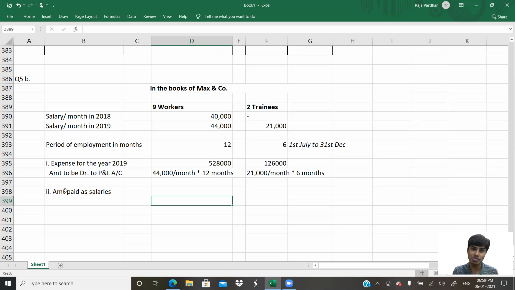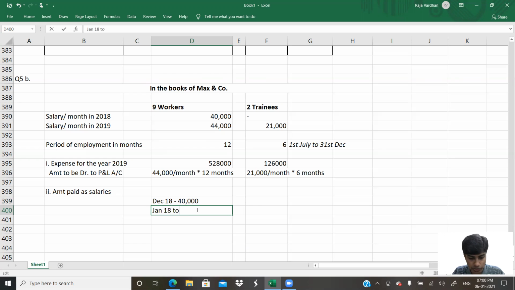Last year 2018 December salary is paid in January 2019 and December 2019 salary is paid in January 2020. So what is paid here is December 18 salary. December 18 salary is how much? They would have paid December 18 salary, which is technically how much rupees? 40,000 rupees. Done.